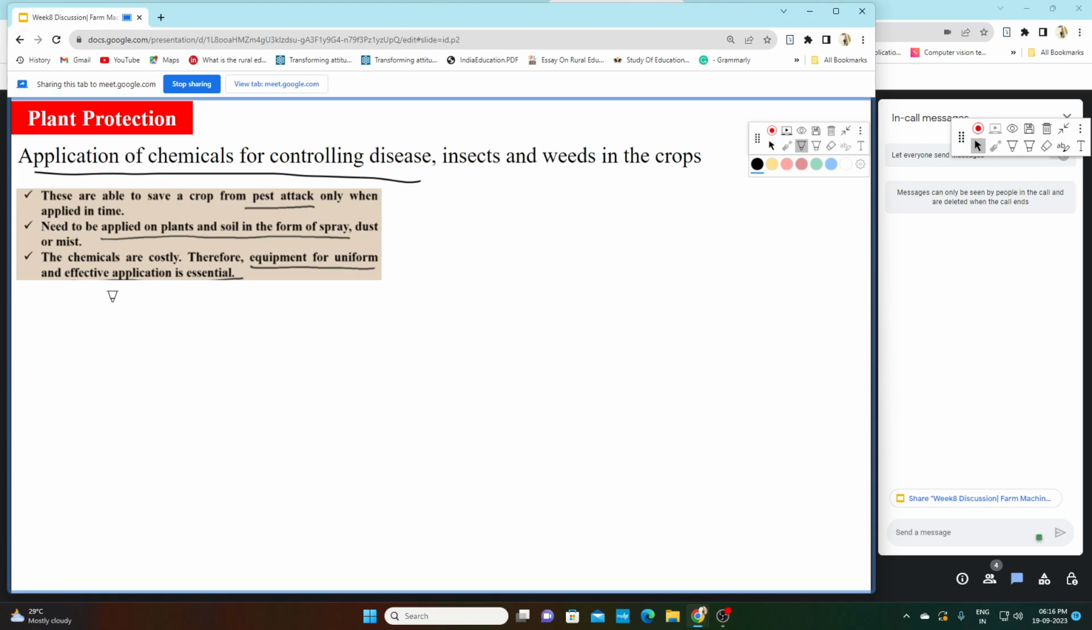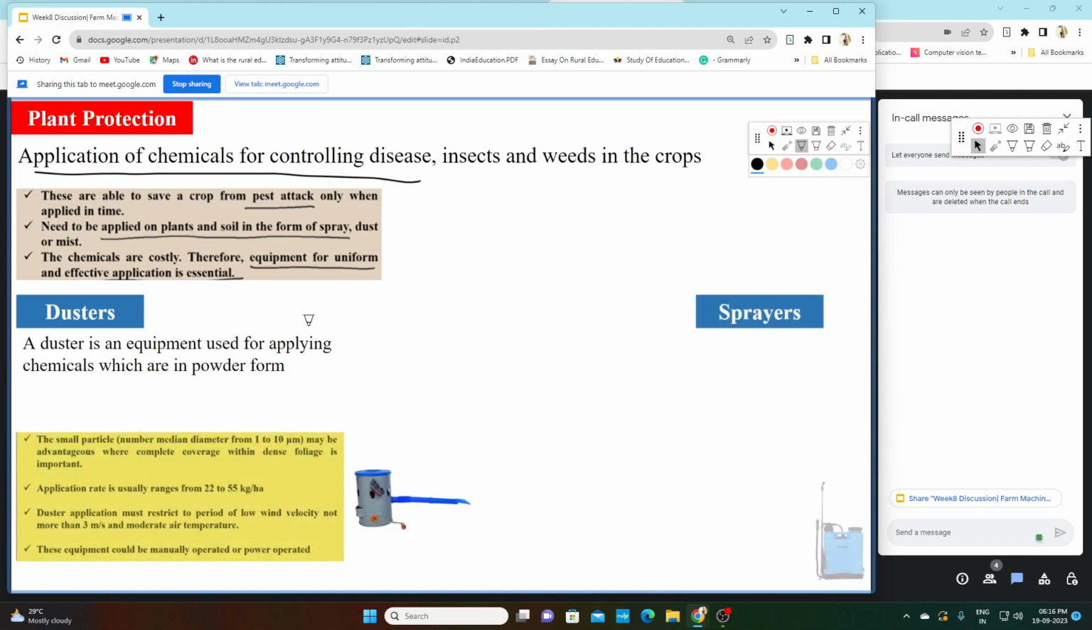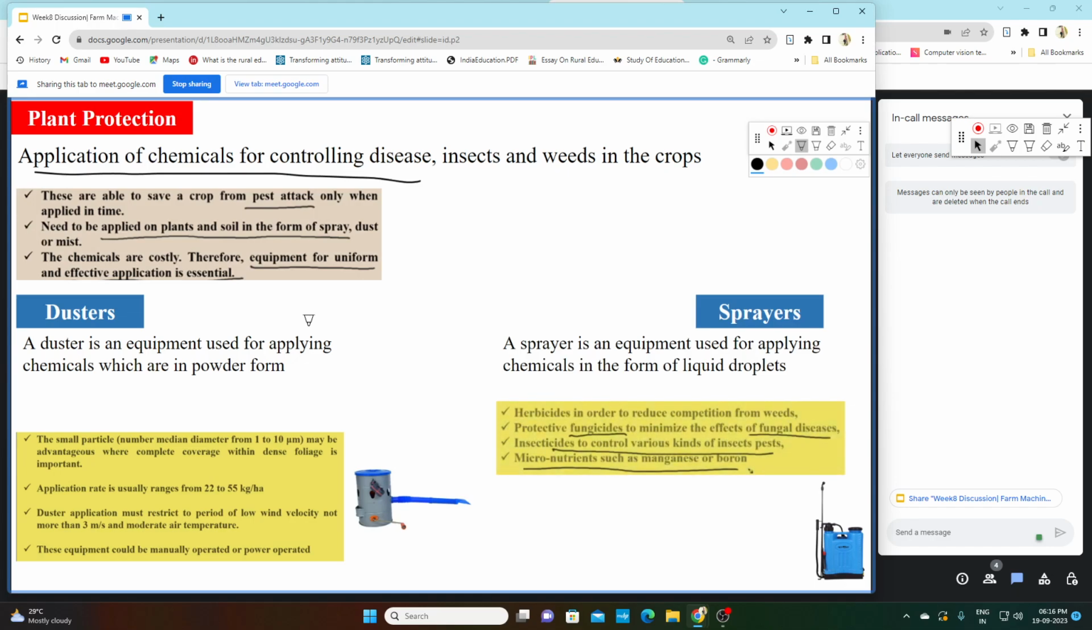And third, the chemicals are costly, therefore equipment for uniform and effective application is essential. All these chemicals that we will study are very costly. So one thing we have to ensure is that we make equipment for uniform and effective application. Generally there are two plant protection equipment that are very common. One is duster and another one is sprayer. So what is duster, what is sprayer?